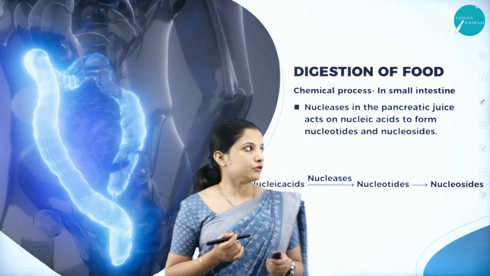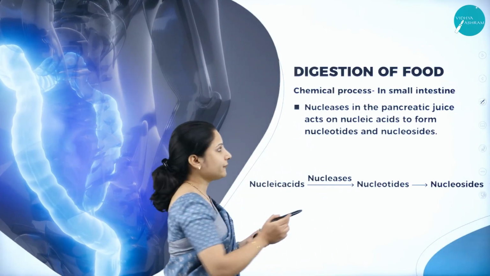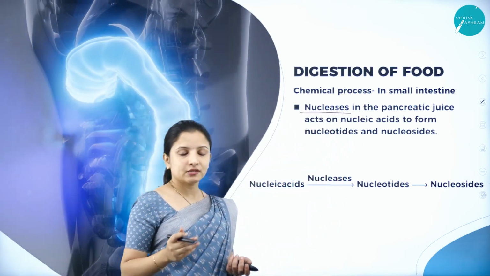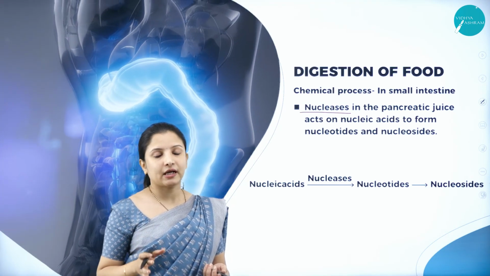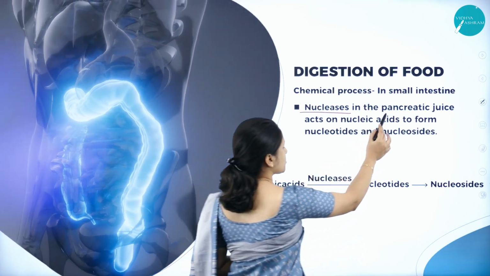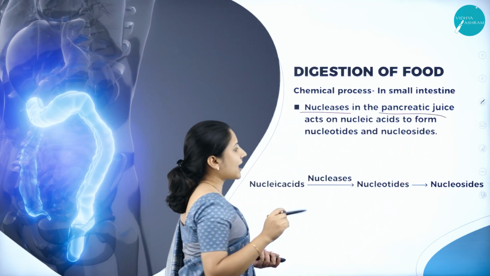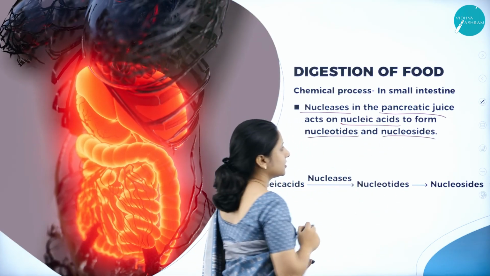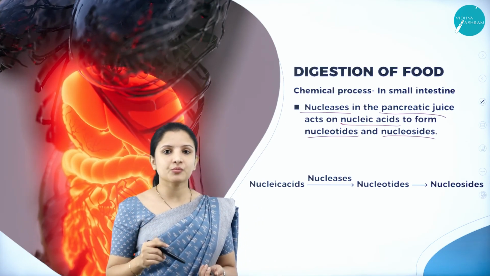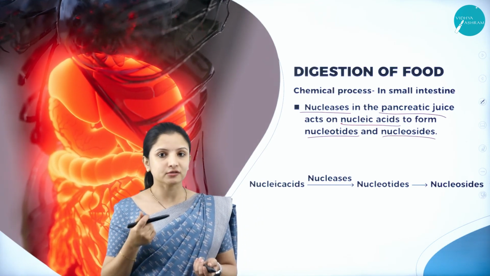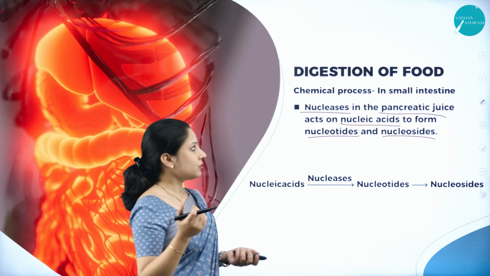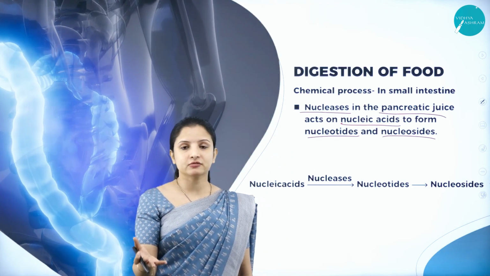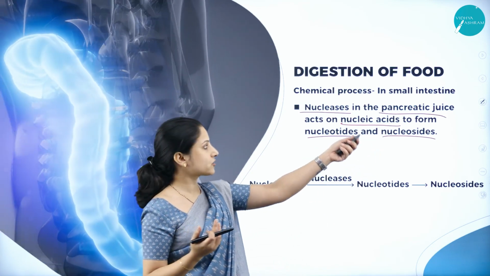So next we'll move on to one more enzyme which is nucleases. What will these nucleases do? Nucleases are also one such inactive enzyme secreted in the pancreatic juice. The nucleases will act on the nucleic acids to form nucleotides and nucleosides. Nucleotides and nucleosides are very important because they are the main components of the DNA molecule, right? If the nitrogenous bases have to be formed properly in the DNA and the DNA has to function well, then nucleotides and nucleosides should be produced.